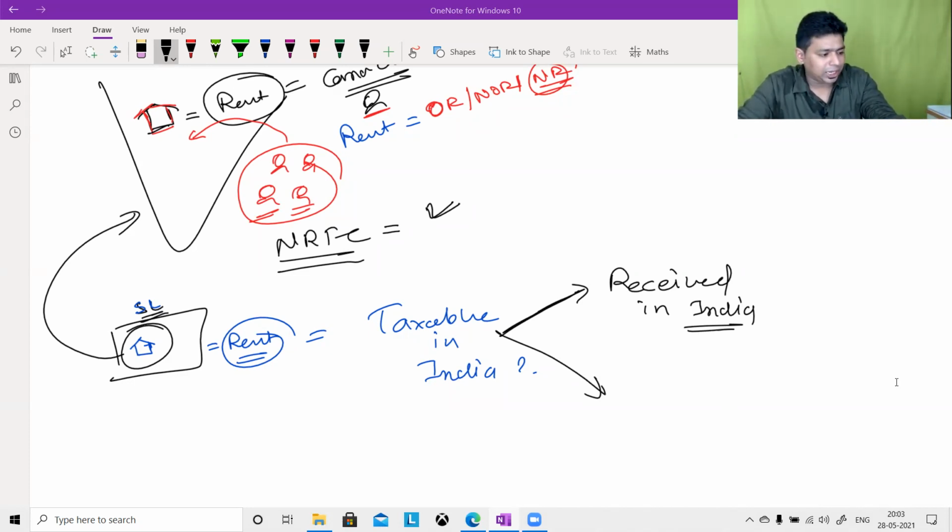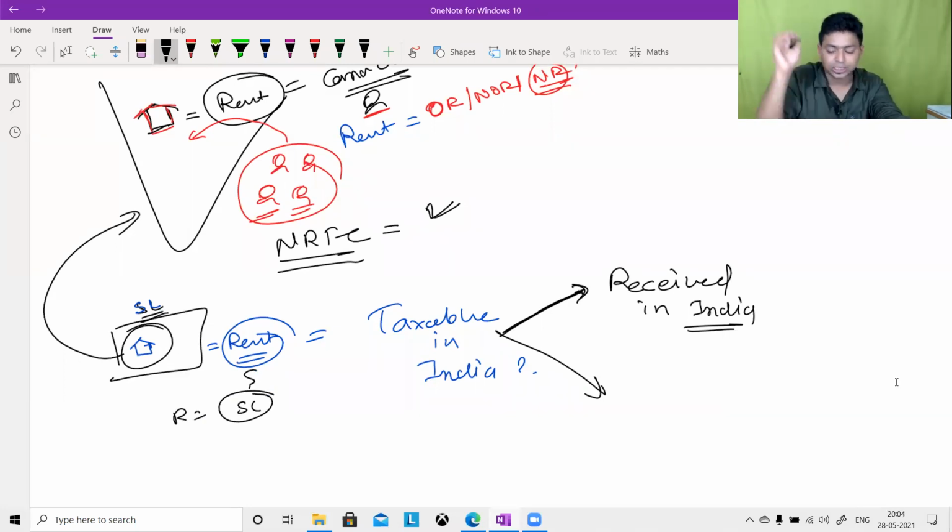One more situation. Please tell me. Deemed to be received in India. No, not deemed to be received in India. Any other situation? I'm telling you, if it is actually received in Sri Lanka, still it is taxable in India. Under what circumstances? Rent from a house property located in Sri Lanka, received in Sri Lanka, in Sri Lankan currency, still it is taxable in India. Under what circumstances? Only one situation. Think, very simple.